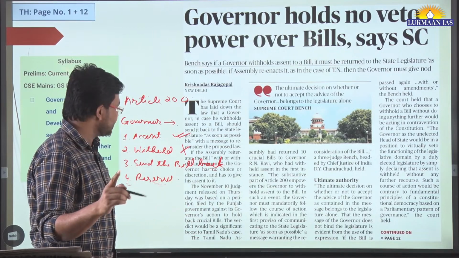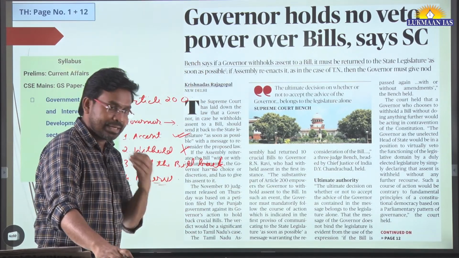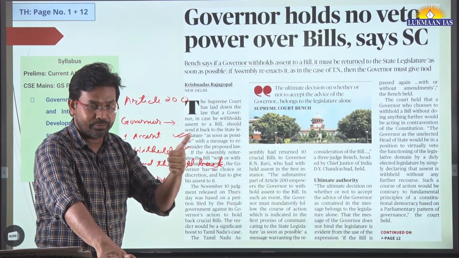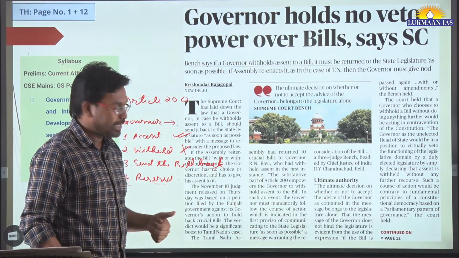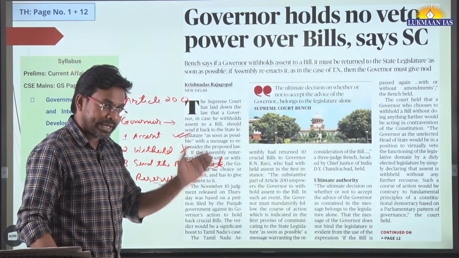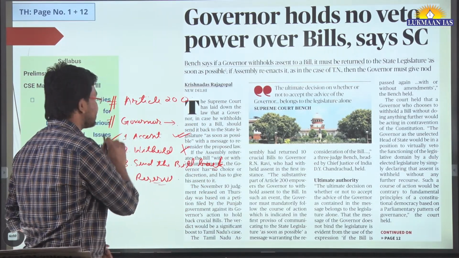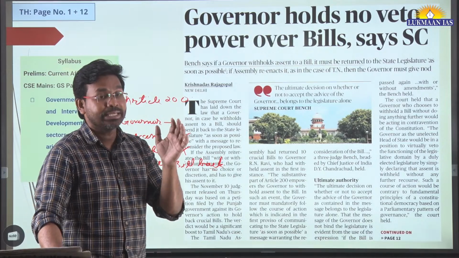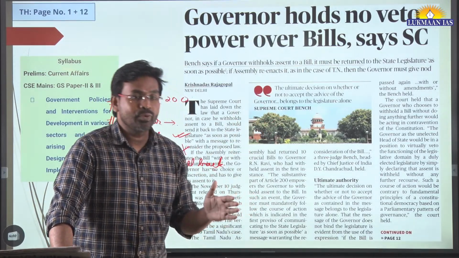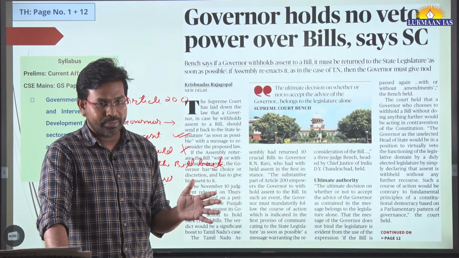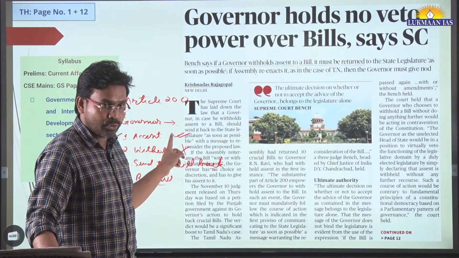But the author says the Supreme Court of India, in a 3-judge bench headed by the Chief Justice of India, said that so far as practicable, the governor should give assent to the bills coming to him, because the bill is created by a government elected by the people. They have a mandate of the people. The governor should give assent to the bill.